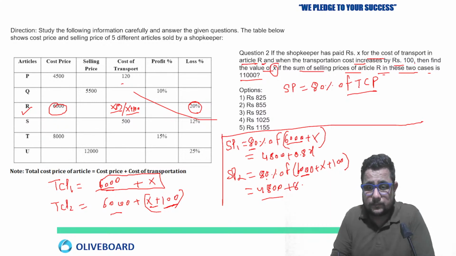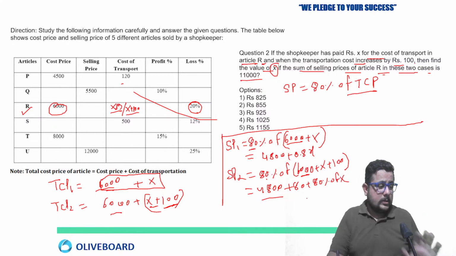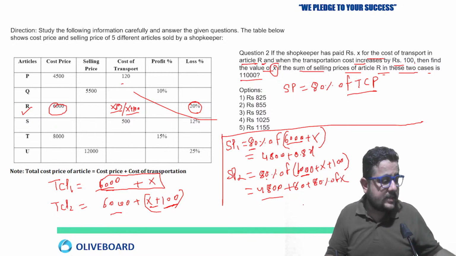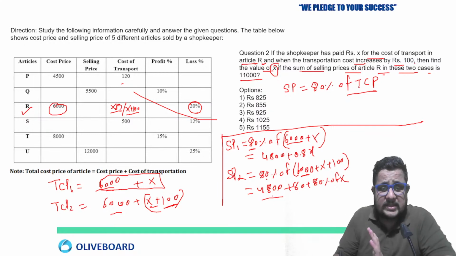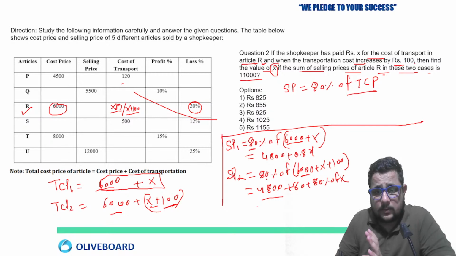Okay. Clear? Be active. Do let me know. Is this clear to all of you? I'm just checking your comment even in the chat box. So is there any issue? Then do let me know. Any doubt? Do let me know. See, this is what? 80% of X. So 80% of X means 0.8X. So 4,800 plus 80 plus 0.8X.